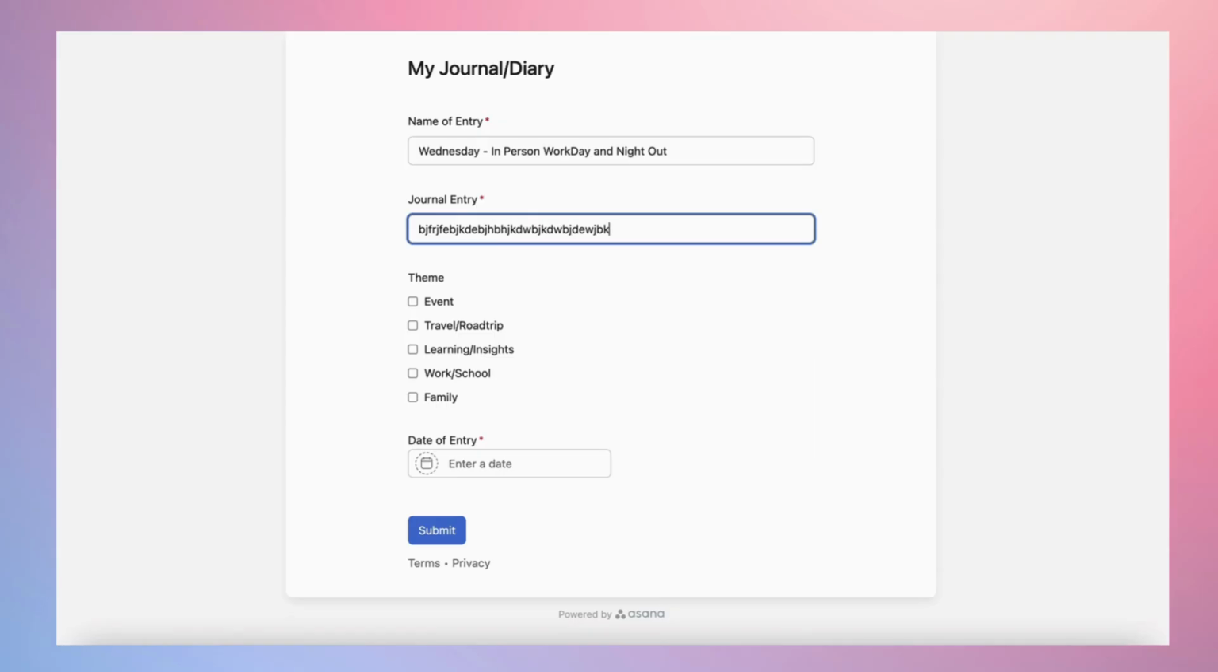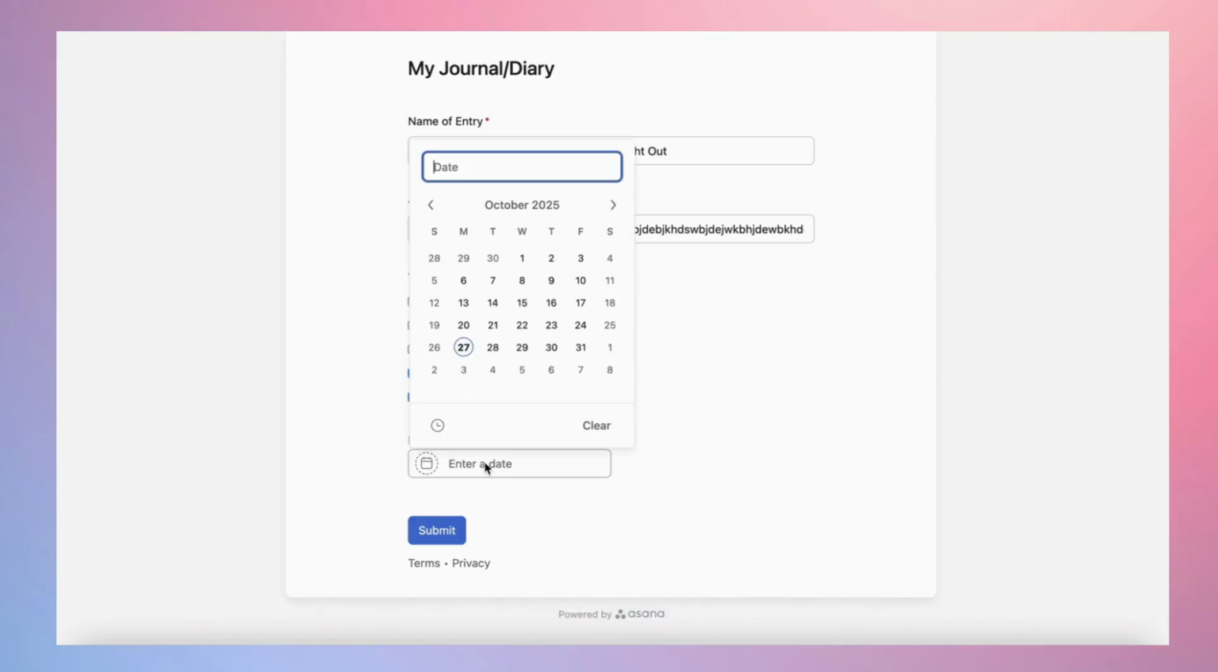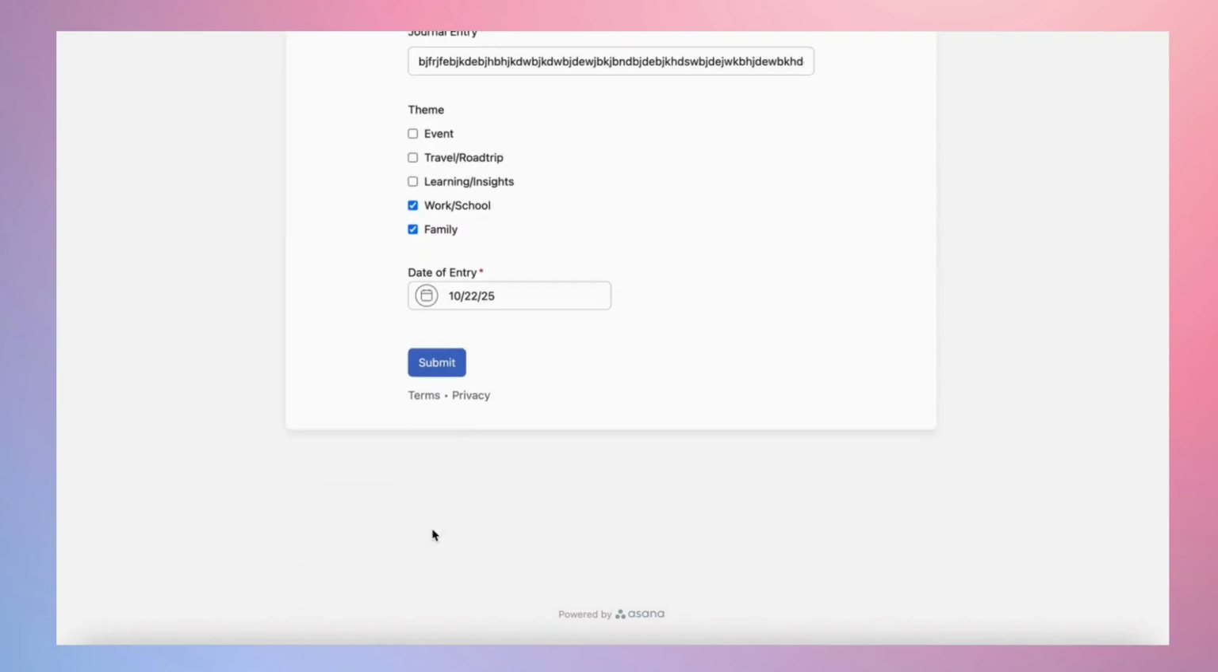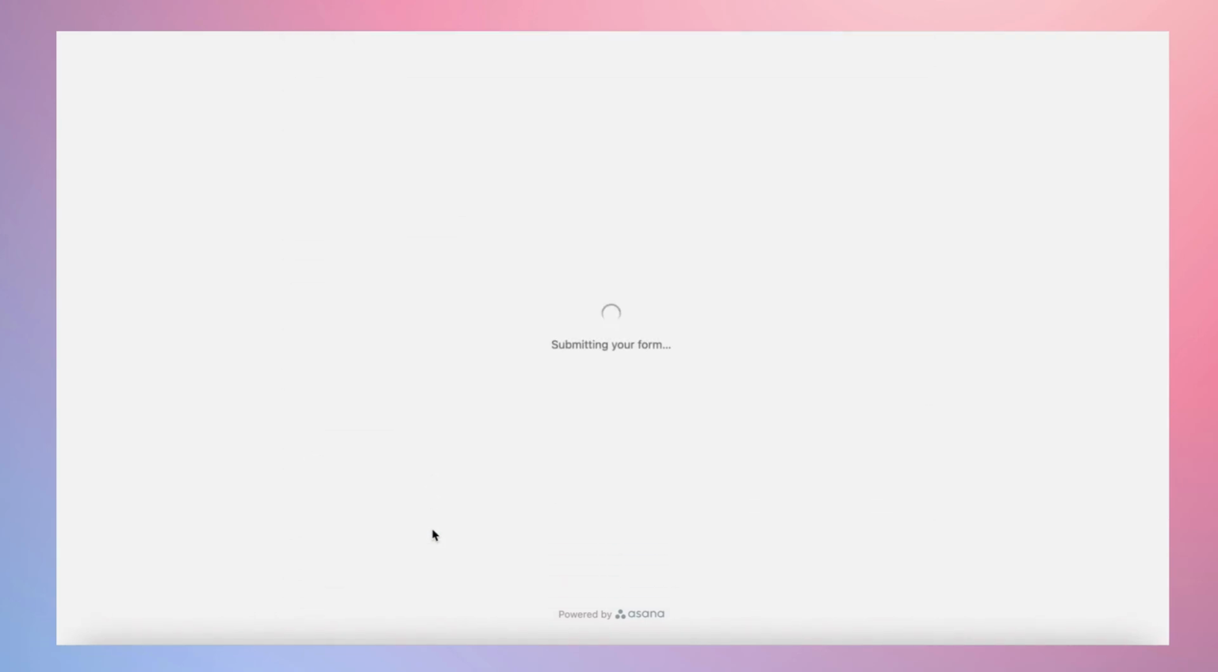Then here you would have your journal entry. Obviously, I'm not gonna write this all out, but you got the drift. Write about your day, write about how you're feeling, etc., whatever you want. Then maybe this was work, school. Maybe your night out was friends and families. Check that. Then the date of entry. Let's pretend it was last Wednesday, and then you press submit. It's submitting your form now.